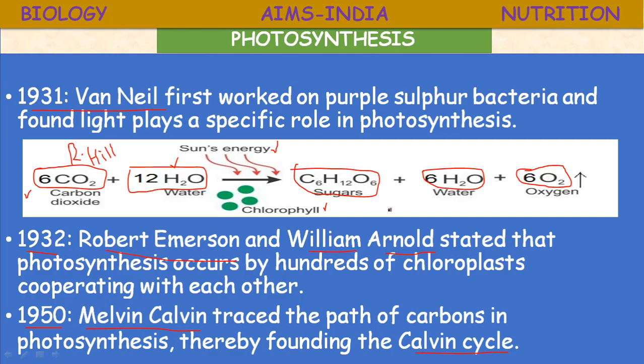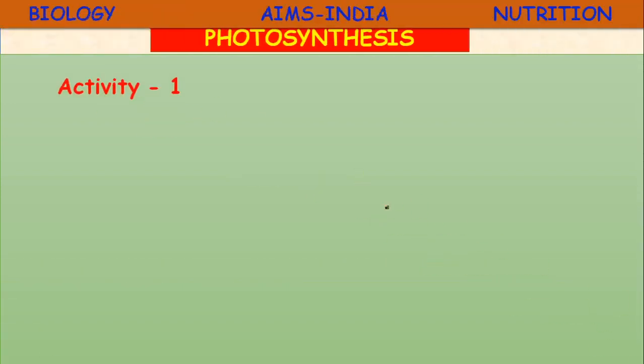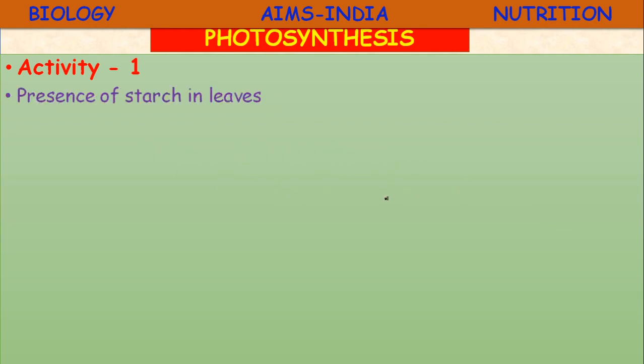Those experiments can be studied in the form of activities. Photosynthesis, activity 1: presence of starch in leaves.